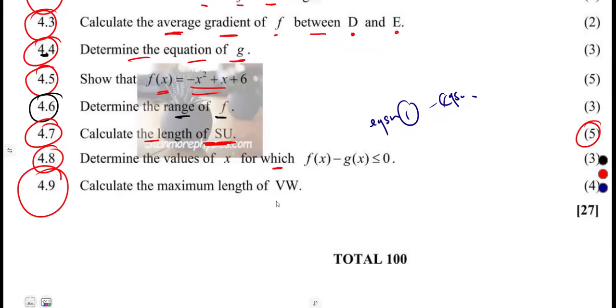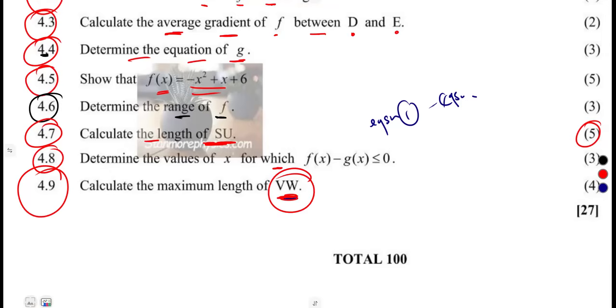4.9, calculate the maximum length. The moment you hear something like this, maximum distance, maximum length, maximum area, we are back to our quadratic function. If you are given a quadratic, y is equal to ax squared plus bx plus c, then the maximum value occurs where x is minus b over 2a. This is the condition. But we need it from VW.